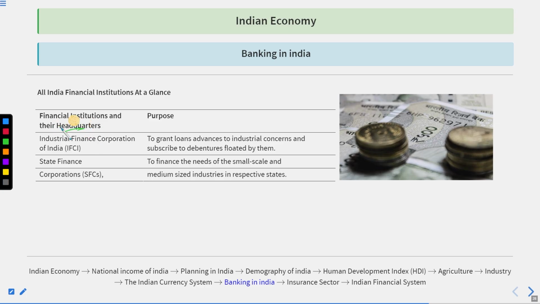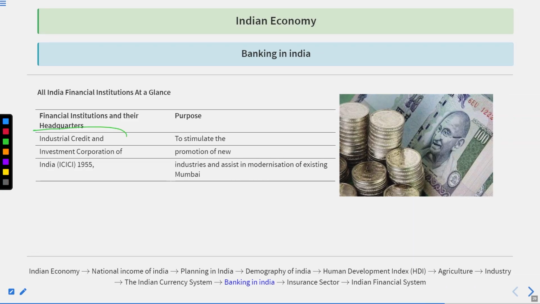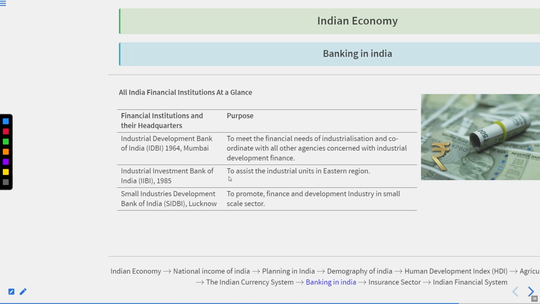All major sectors, if we consider them: first is the industrial finance sector, to grant loans and advances to industrial concerns and subscribe to debentures floated by them. State finance corporations finance the needs of small-scale and medium-sized industries in their respective states. Thereafter, the Industrial Credit and Investment Corporation of India, ICICI, in 1955, to stimulate the promotion of new industries and assist in the modernization of existing industries.